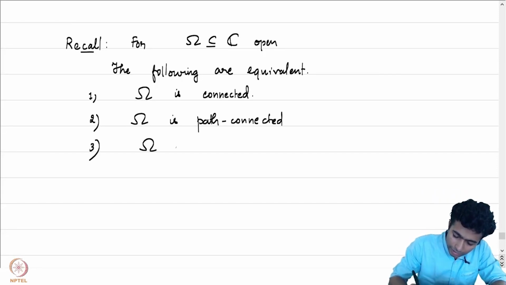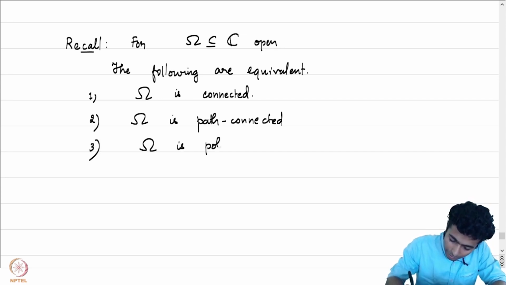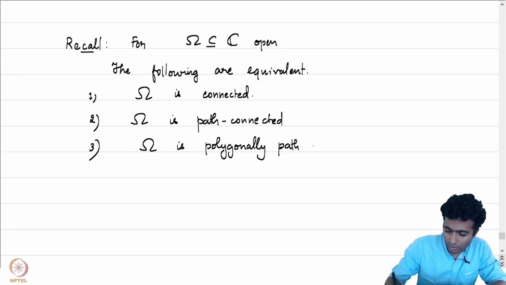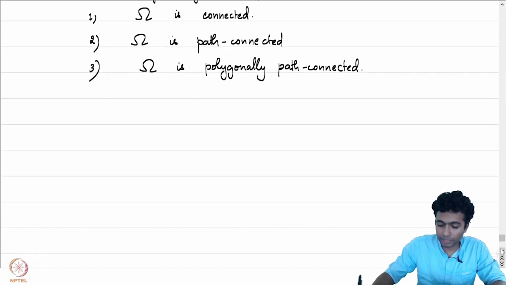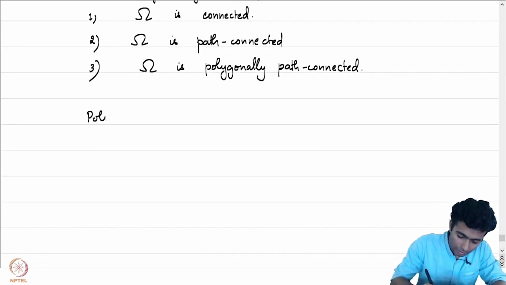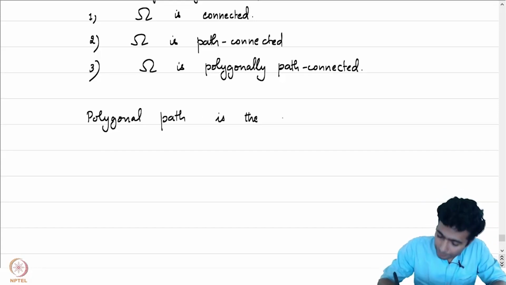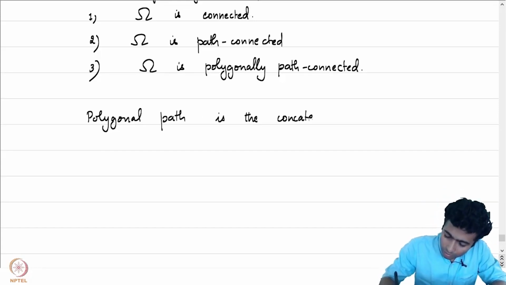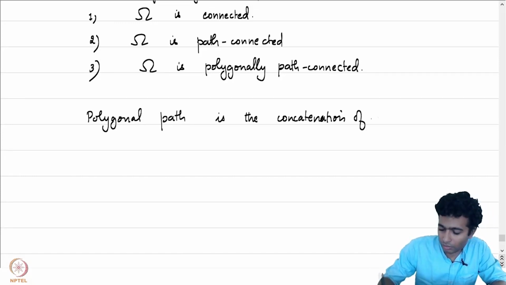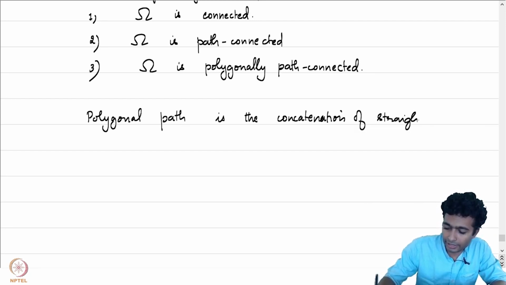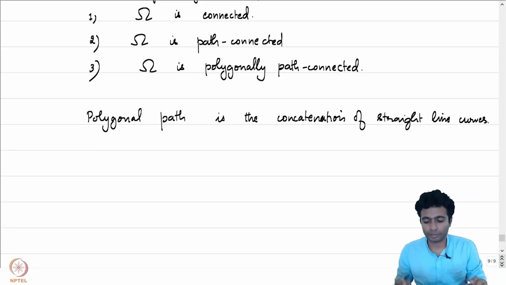And the third is that omega is polygonally path connected. What is the meaning of polygonally path connected? A polygonal path, if you recall, is the concatenation of straight line paths. In fact, we had proved a slightly stronger result than just demanding that it was polygonally path connected.